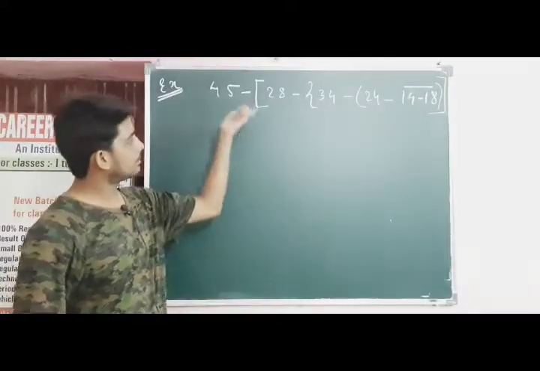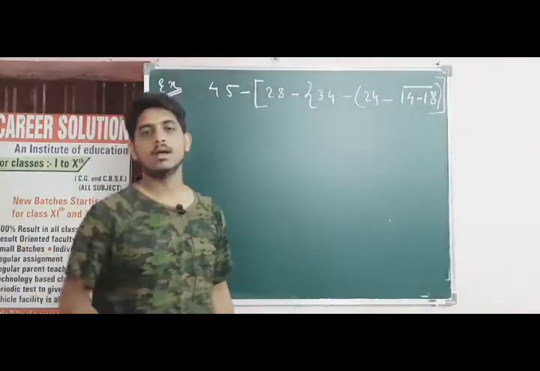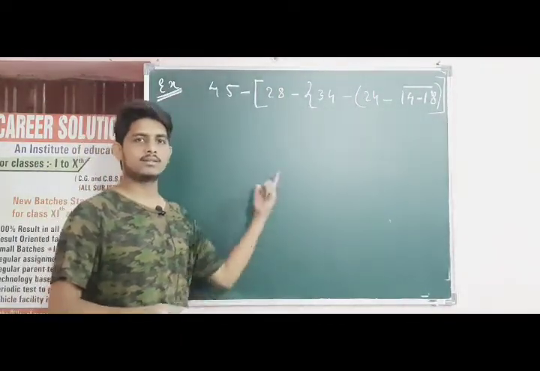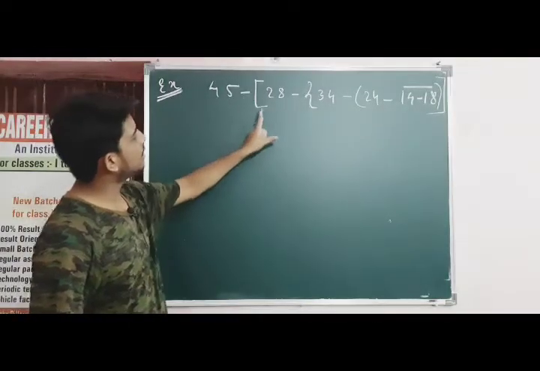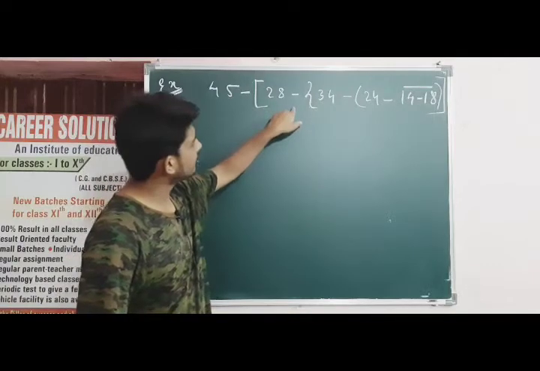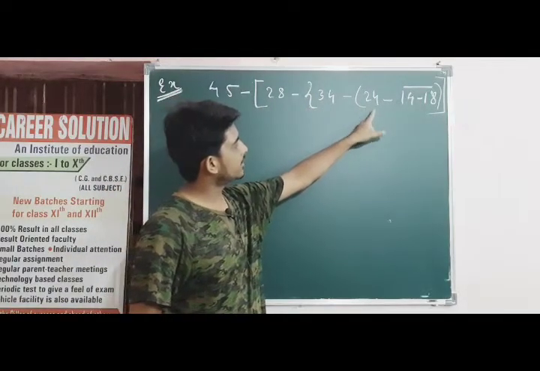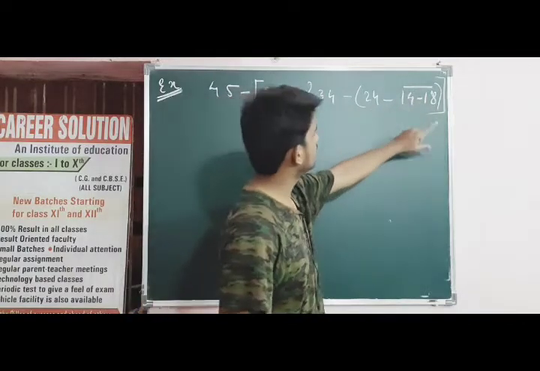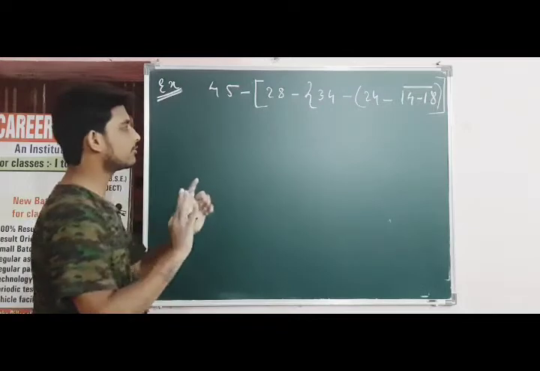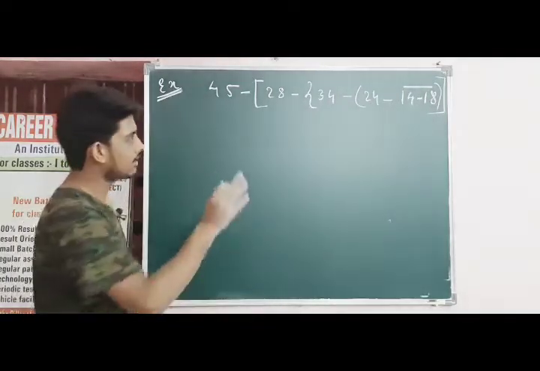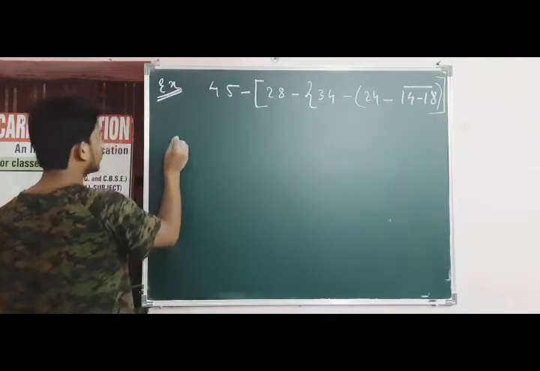So now directly I am coming to the question of exercise 1C. It is example of 1C: 45 minus of square bracket of 28 minus of curly bracket 34 minus bracket of 24 minus vinculum of 14 minus 18. Okay, what I had told you, you have to follow the BODMAS or VBODMAS. So vinculum is present over there, so we are going to follow the VBODMAS.